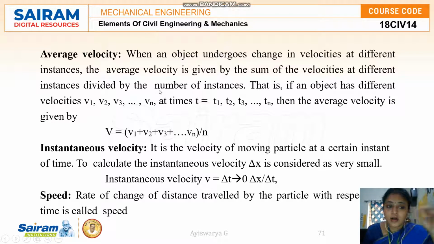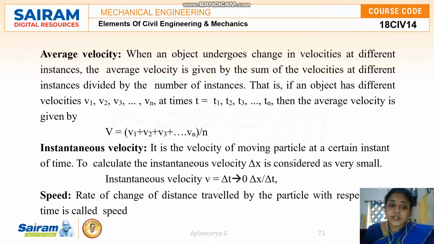What is called average velocity means when an object undergoes change in velocity at different instances. The average velocity is given as the sum of the velocities at different instants divided by the number of instants. So when an object is traveling from one point to another point, the sum of velocities with respect to the number of instants is called average velocity.